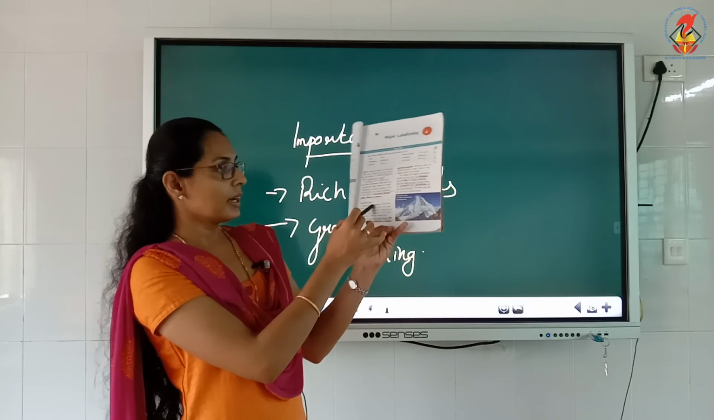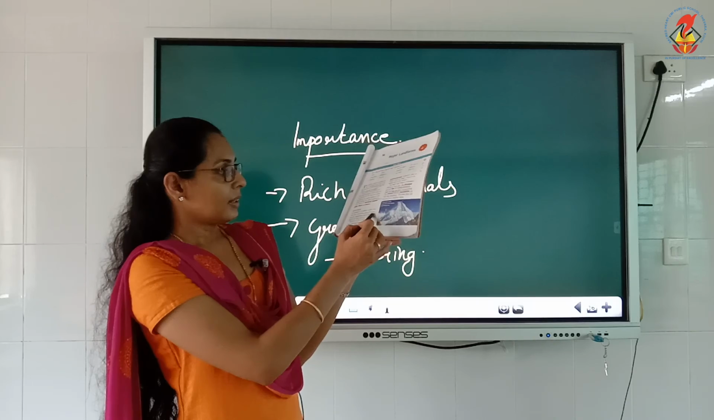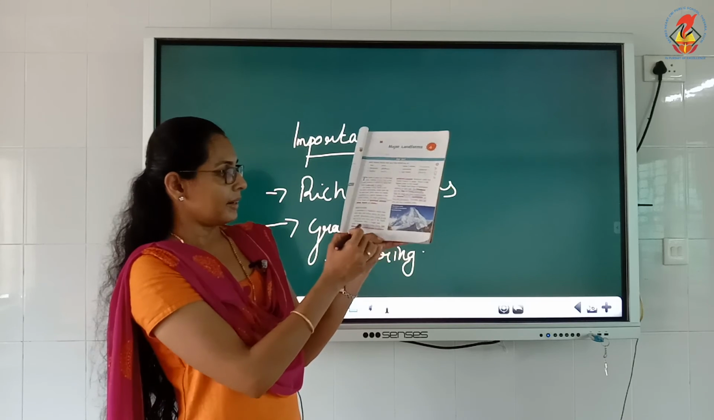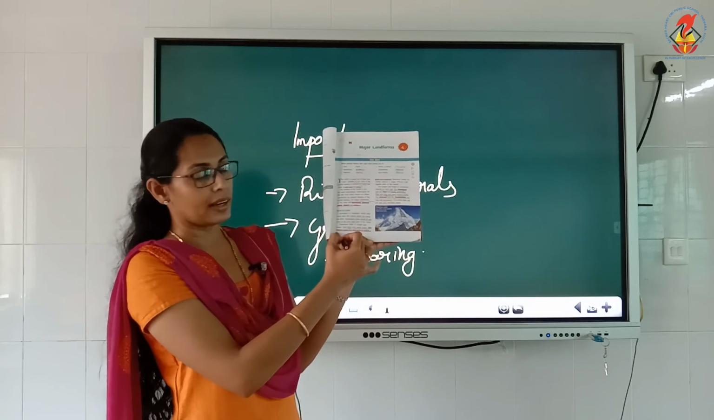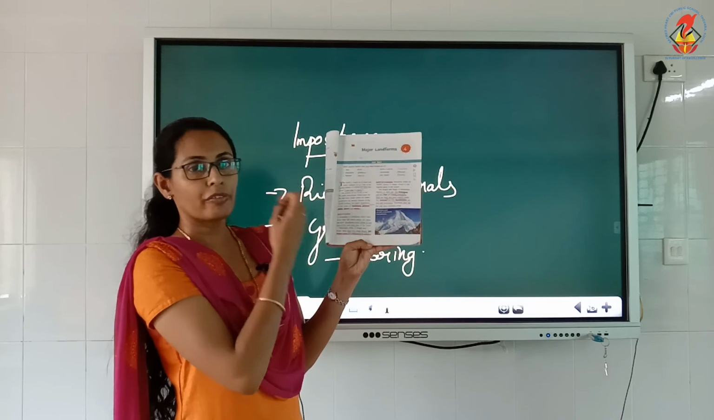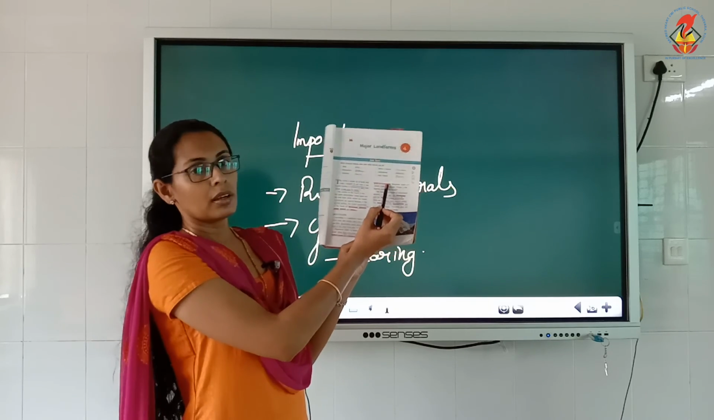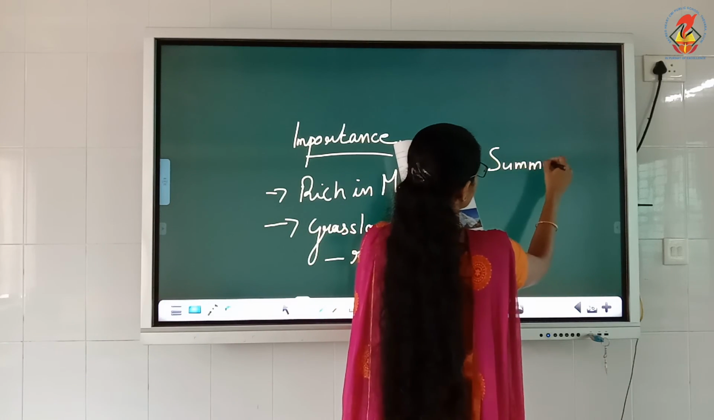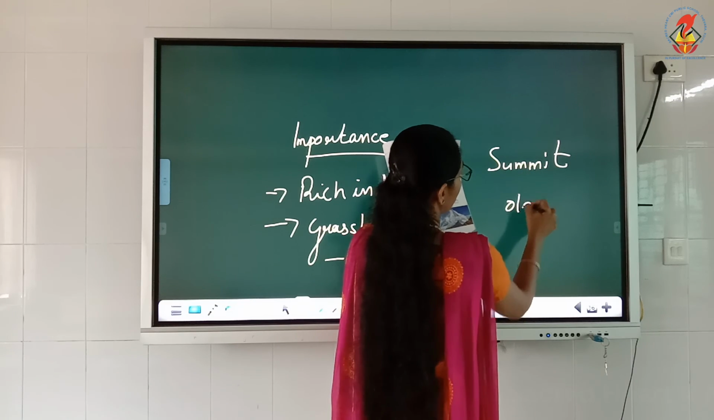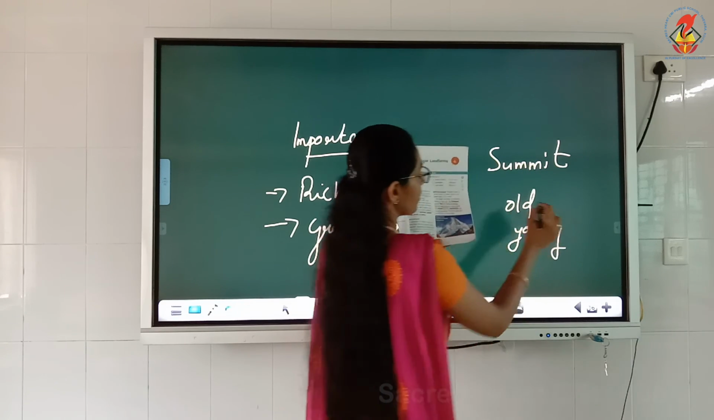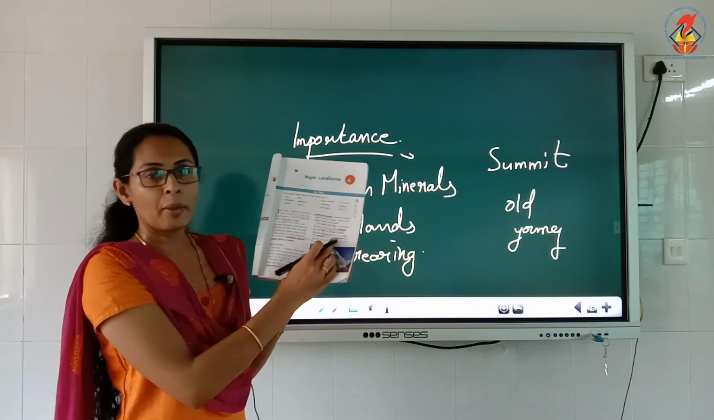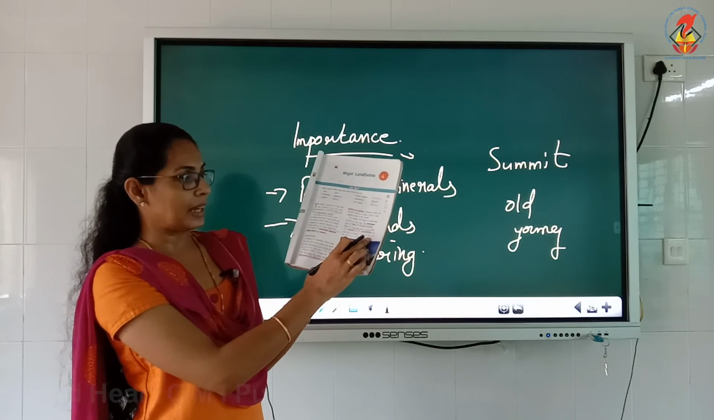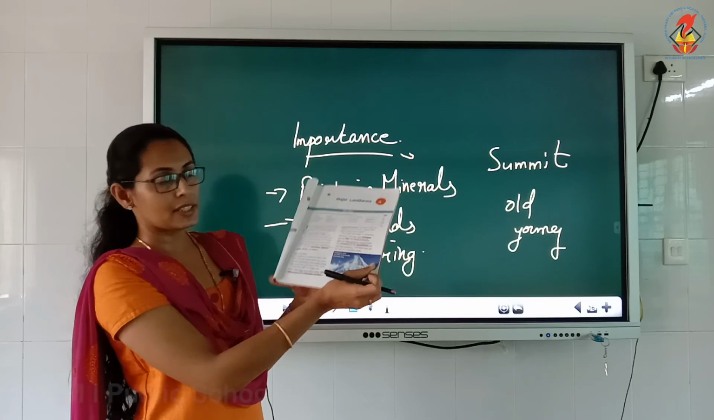Then take the paragraph on mountains. Underline the second line. Then also underline the last line of this side: the highest point of a mountain is known as summit. Underline summit. Then also underline old mountains and young mountains. Underline the names also, very important: Aravallis, Appalachians, then Himalayas and Alps. Underline all those mountain names.